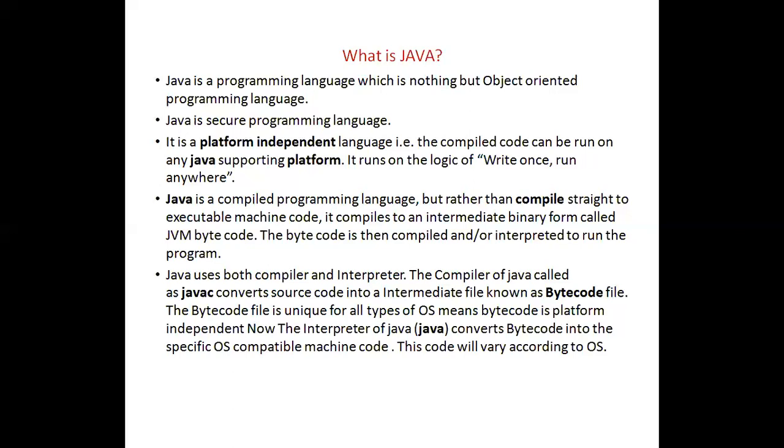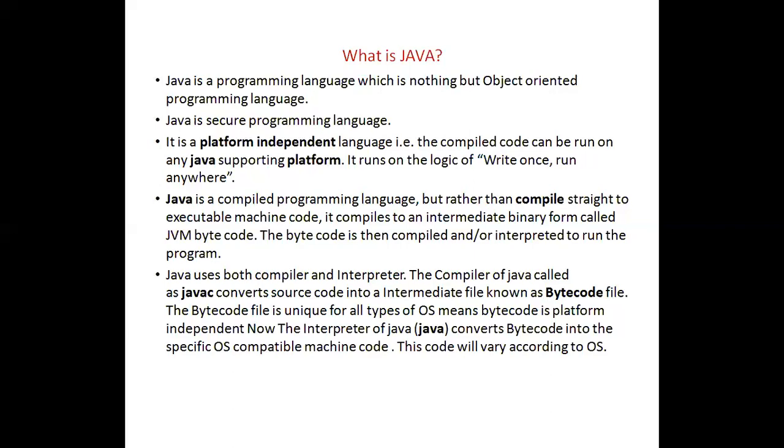Next, it is a platform independent language. What is a platform independent language? Platform independent language is nothing but we write the code in one operating system and run the code in any operating system.